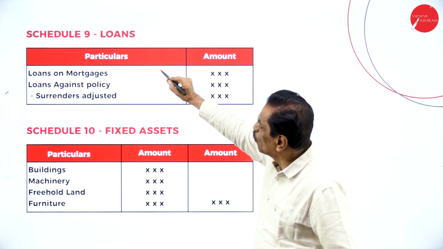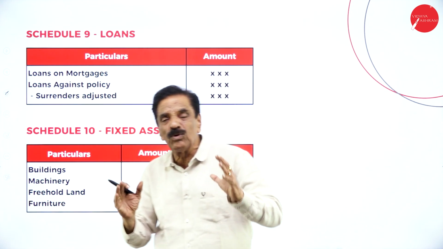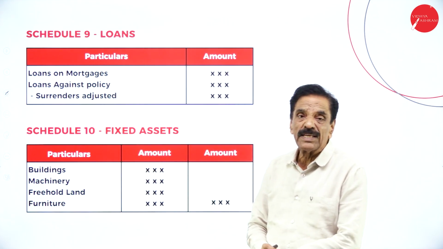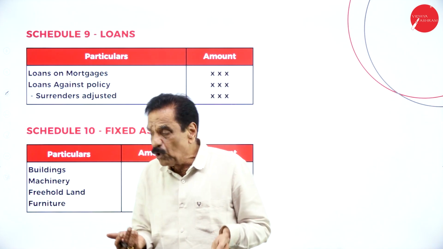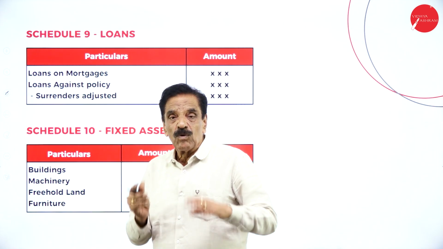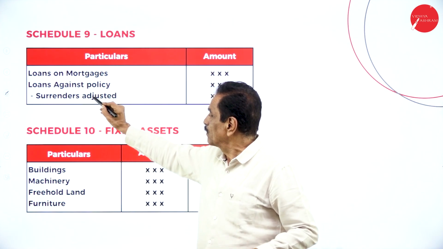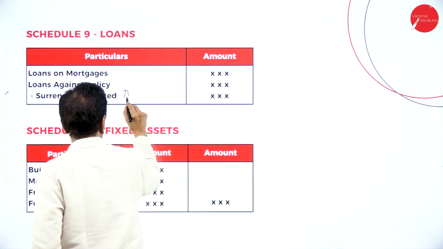Schedule number 9, loans. Loans on mortgages, pledging the asset and getting the loan, loans against the policy, whatever policy they made, against which they will issue the loan. If you have a surrender, whatever money you have surrendered is adjusted against the loan.